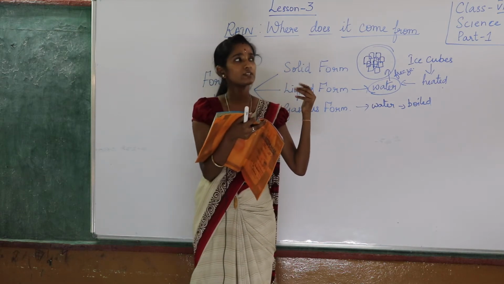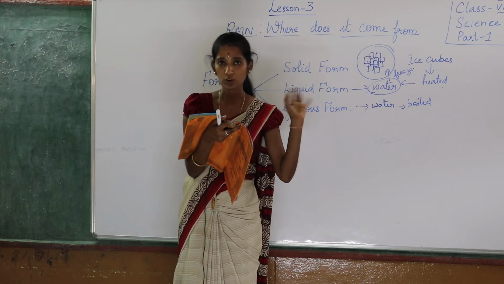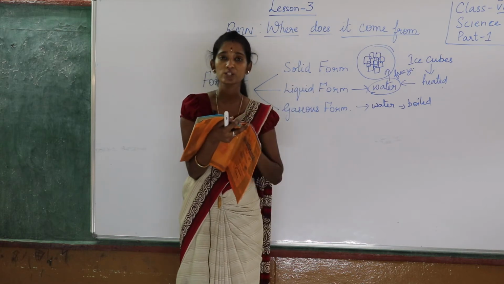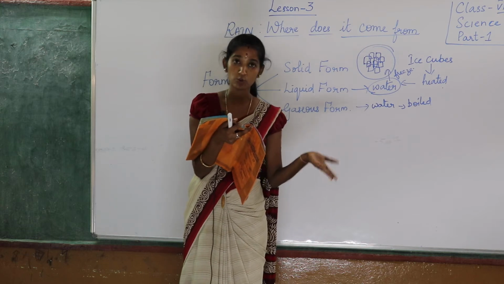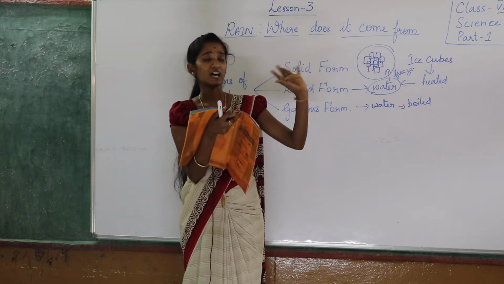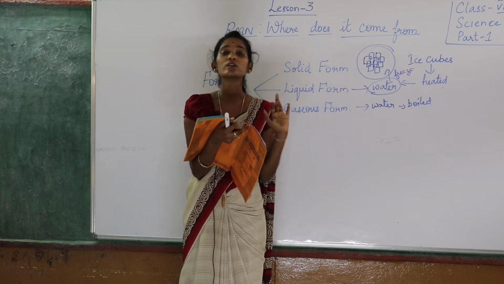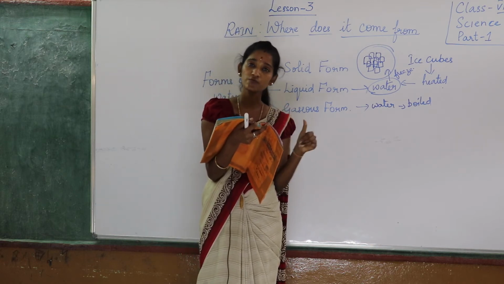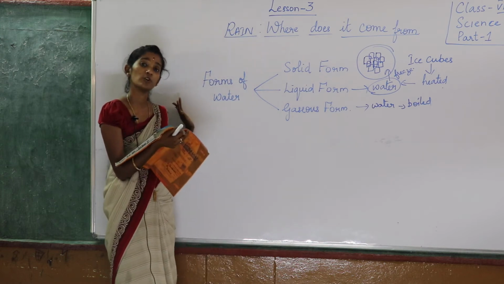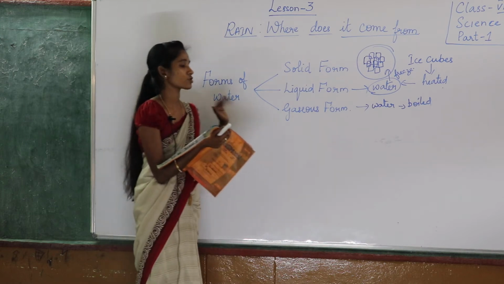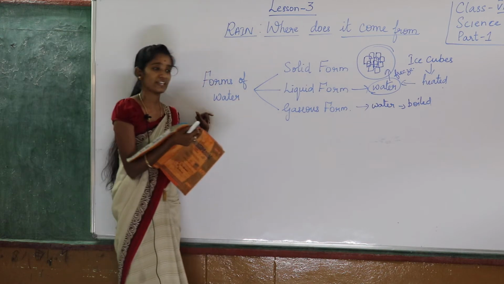If there is no cloud, still it rains. So how is it possible? If there is a cloud, it rains. If there is no cloud, just a darkish color, then also it rains. So how is it possible? First of all, we should know the types of water, that is, the forms of water we have: solid form, liquid and gaseous form.